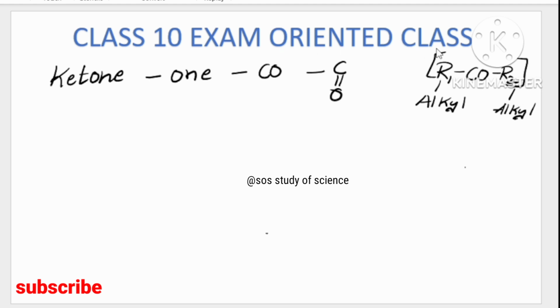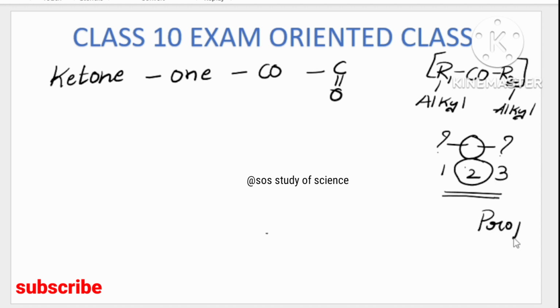So ketone always exists in between. If something has to be in the middle, one has to be towards the left hand side and also towards the right hand side. So totally 3 members, and the second one we can call the middle. So how many carbons are needed to write the ketone group? Minimum 3 carbon atoms. So 3 carbons is the member called prop. Now remove E and add ONE, it becomes propanone.